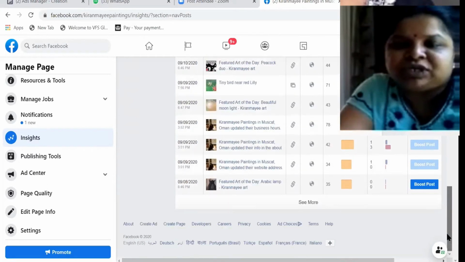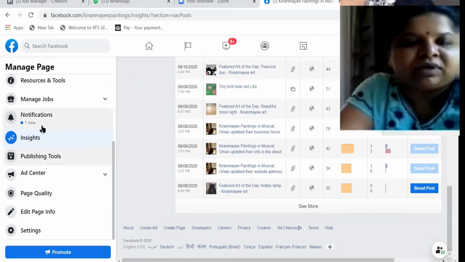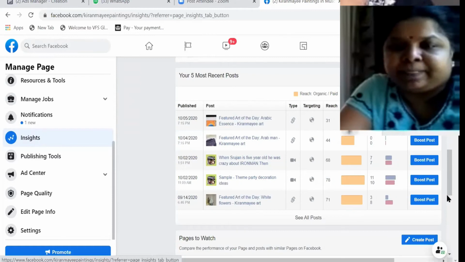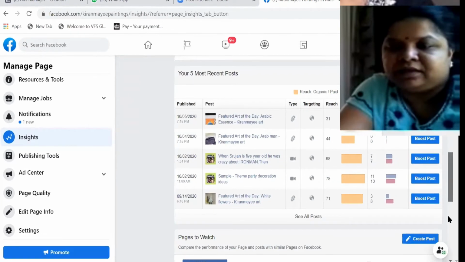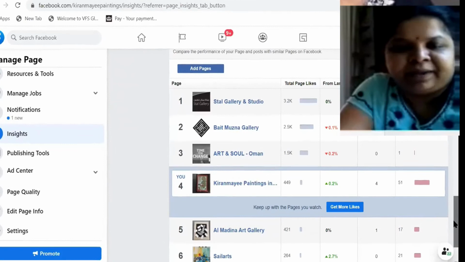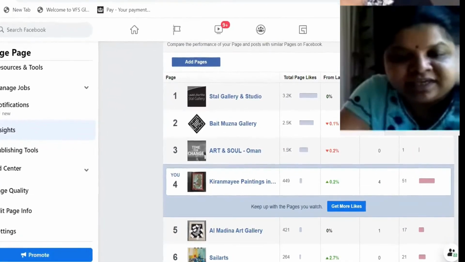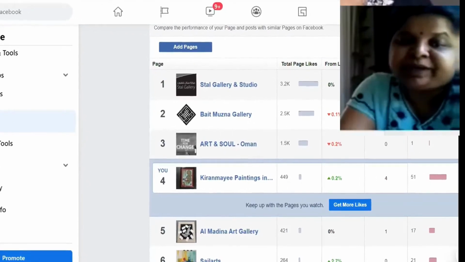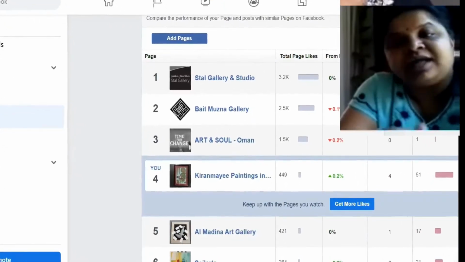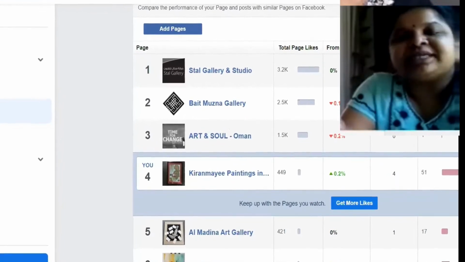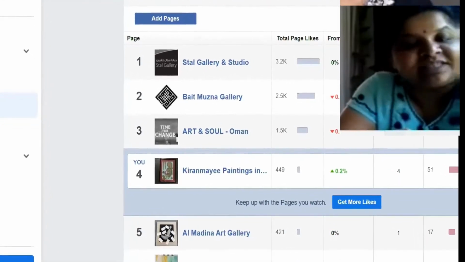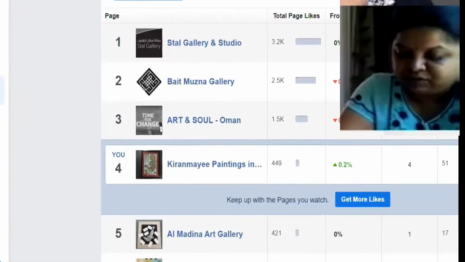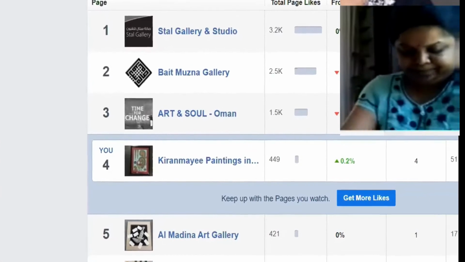And then the third option is pages to watch. See here, add pages to watch. In these pages to watch, you have to add pages which you want to keep track of, basically competitors, or any top performing pages in the same industry, which will help you in tracking.